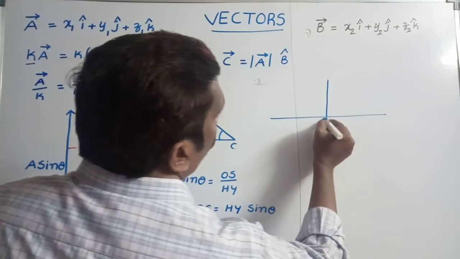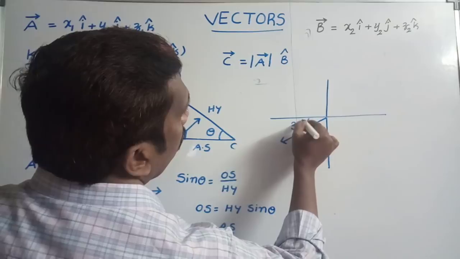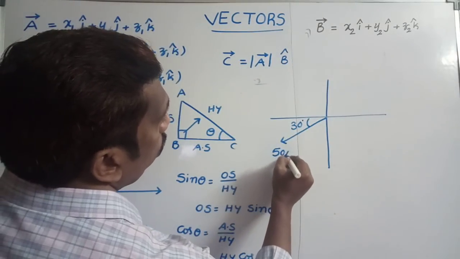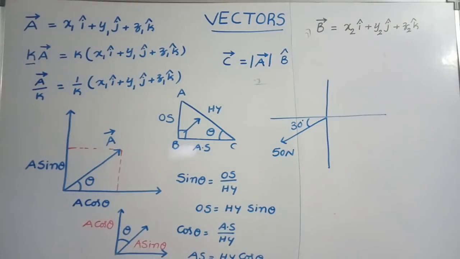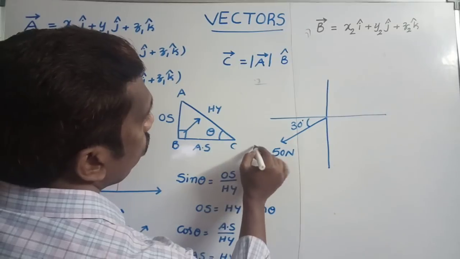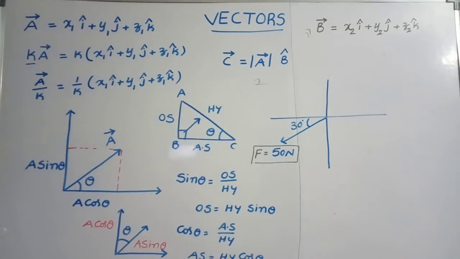Suppose one vector is like this, making an angle of 30 degrees. Suppose its value is taken as 15 Newton. 15 Newton force is acting like this. Then how can you write this 15 Newton into components? Here the magnitude F is equal to 15 Newton. This 15 Newton makes an angle of 30 degrees with the x-axis. I want the force vector. How to write the force vector?